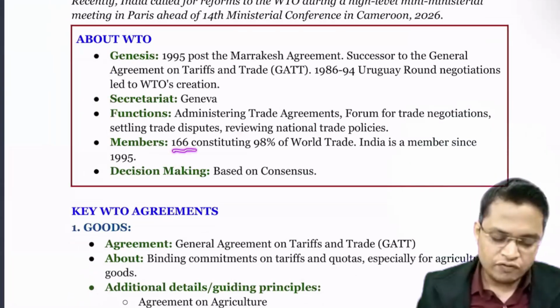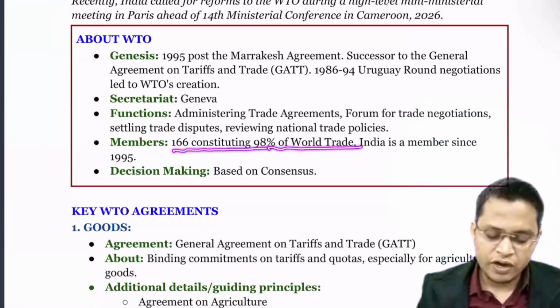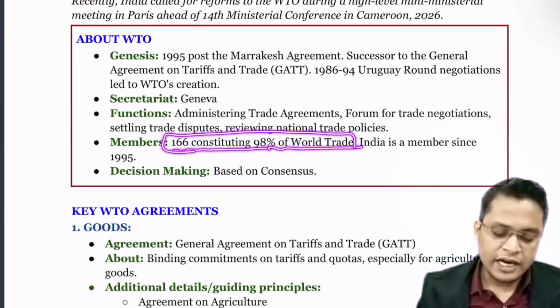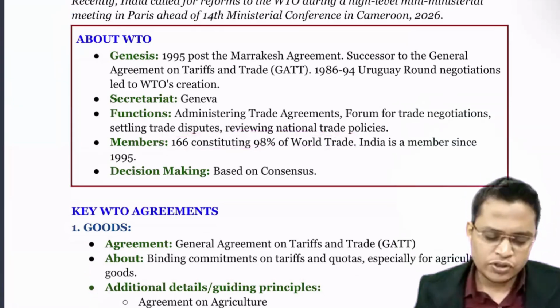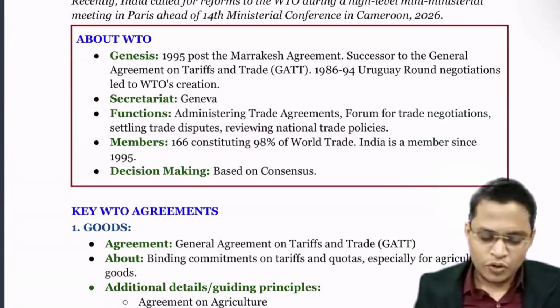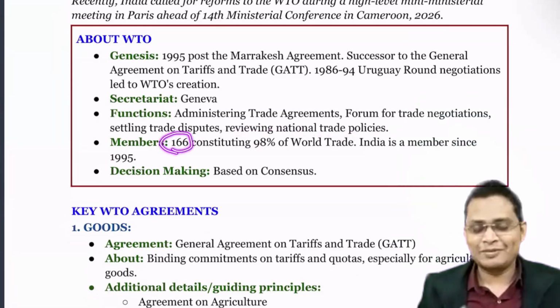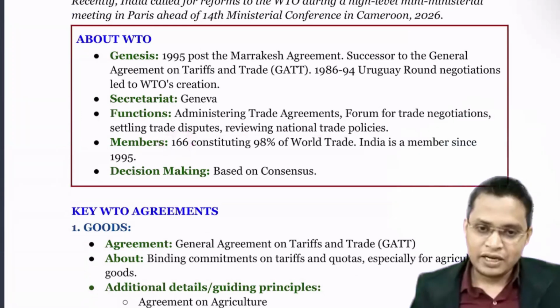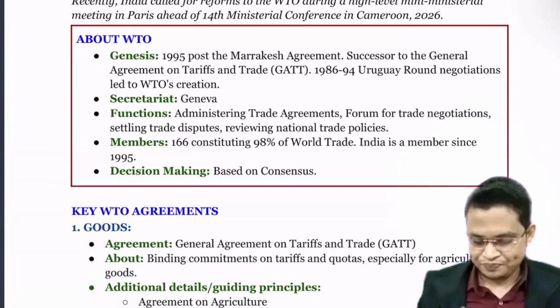Currently it has 166 countries, representing 98% of world trade. So this can be a very good question. I can say that WTO members are 192 countries. No, you have to remember it is 166, less than 170, but UN members are around 192.